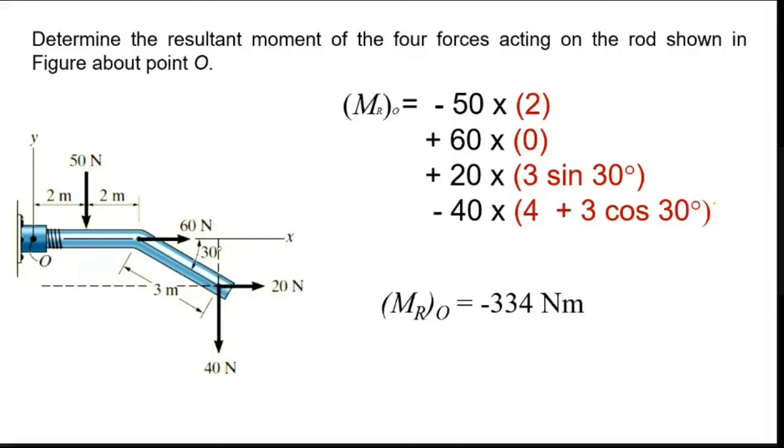You are getting a negative, indicating that your moment is clockwise. When you write, you don't need to mention the negative sign. I have to write it as 334 Newton meter. Why is the unit Newton meter? Force into distance. Force is Newton, distance is meter. So Newton meter, and in brackets you have to mark that the rotation is clockwise.